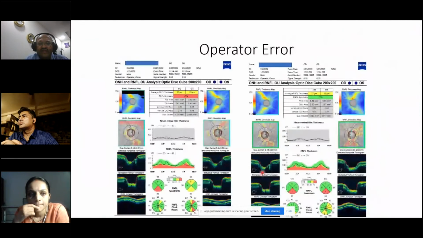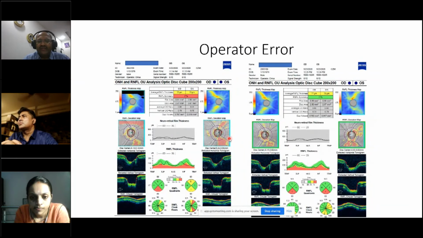So this is another instance. Since we are not able to be interactive, I'll just explain to you. This is quite interesting. The right eye of the patient was examined, actually, for both the right as well as the left eye. So unless you are in a very busy clinic, you may think that this is a normal feature, but you have to identify this and make sure that the operator does not repeat such a mistake. And then when you repeat the scan, you get the true picture. So if you look at the pattern, it looks almost the same.